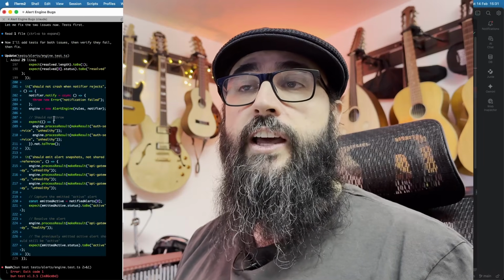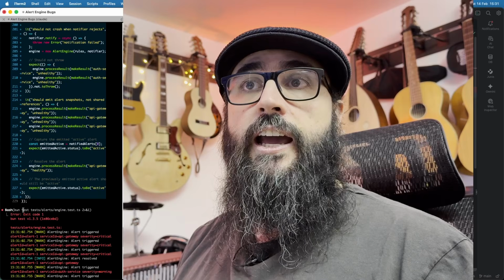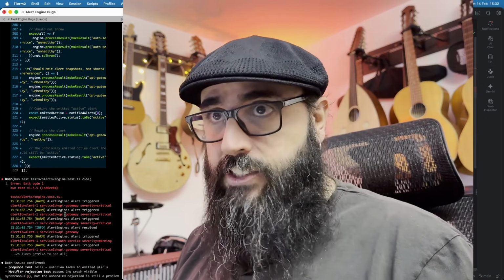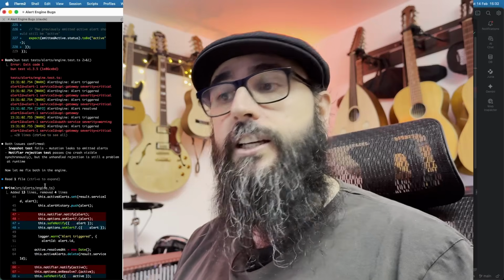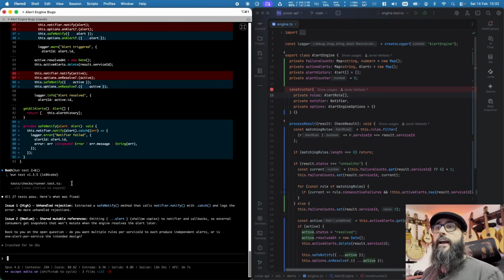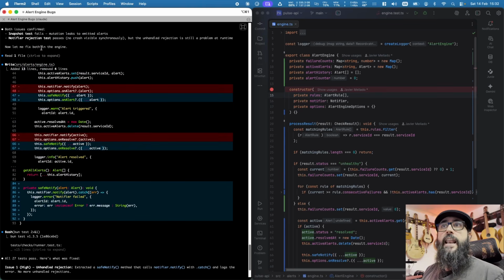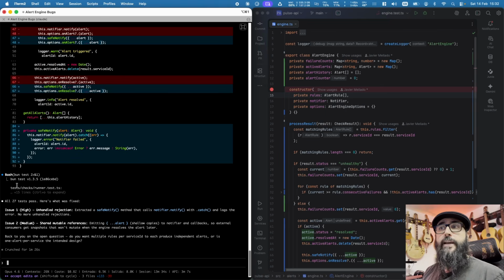So it first wrote the tests, then ran them, with them being in red, exactly, that's proper TDD. And then I expect it to start implementing, and indeed, it did implement the changes. And I can see that it has already been addressed. Okay, so back on you on the open question: do you want multiple rules per service ID for each dependent, or one alert per service? I want multiple rules. I do want multiple rules per service ID.